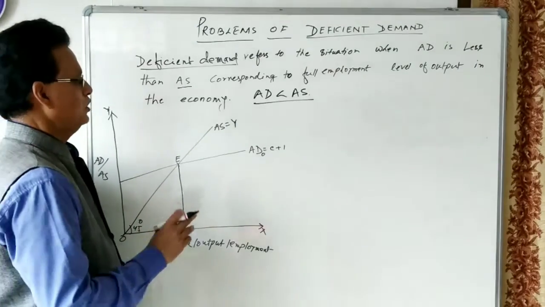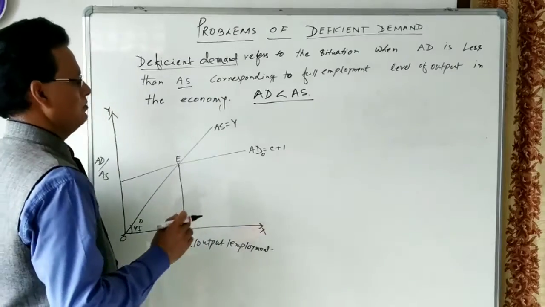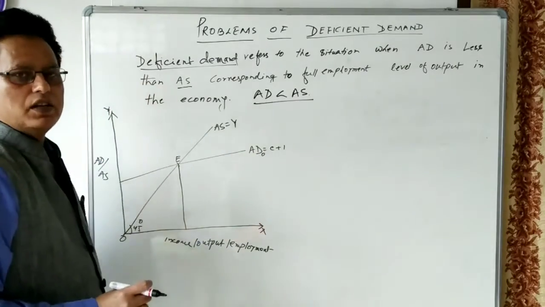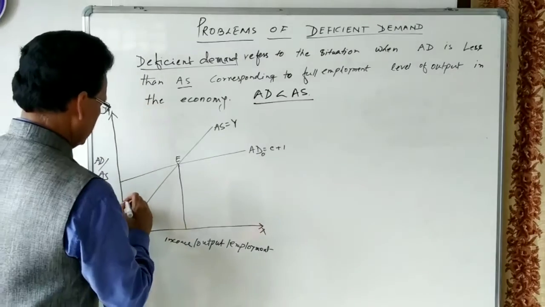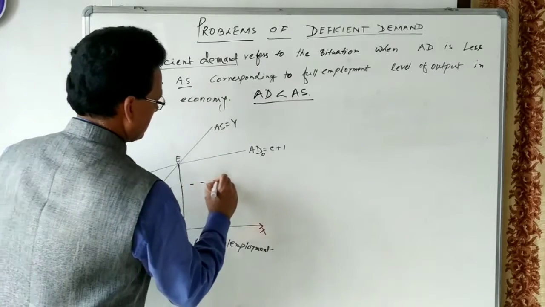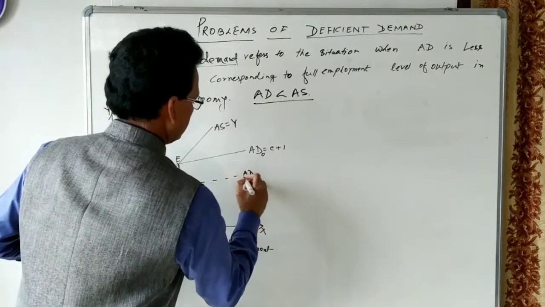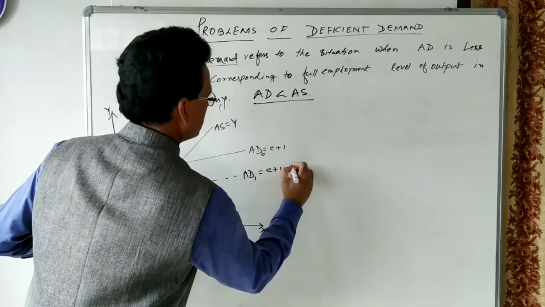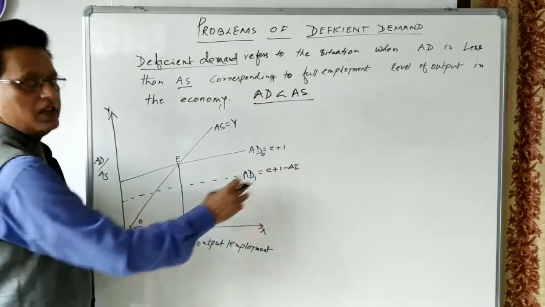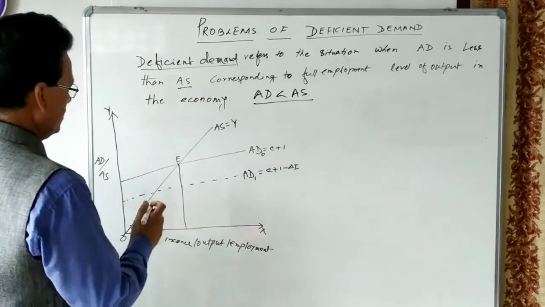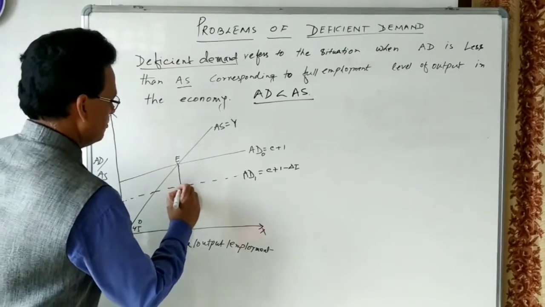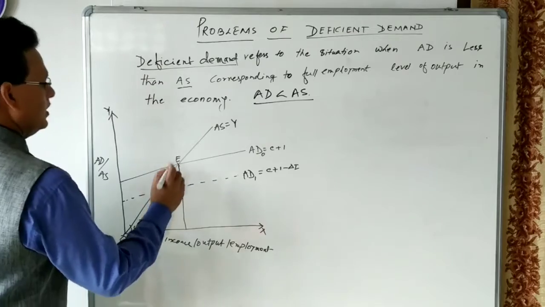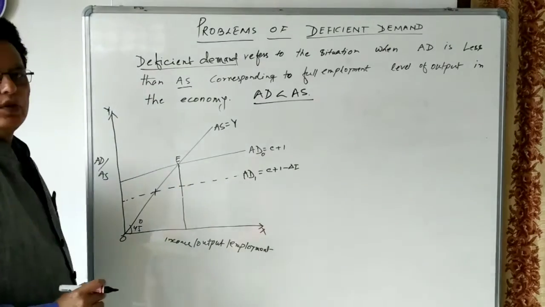But as I told you, in the economy sometimes the investment decreases. Suppose investment decreases in the economy. This is C plus I minus change in I, where minus means a decrease in investment. Because of the decrease in investment, the new equilibrium will be formed at less than the level of full employment.